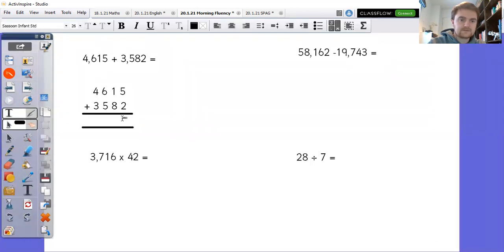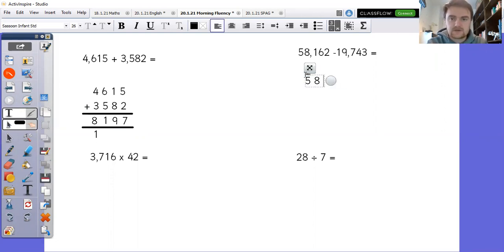So 5 plus 2 is 7. So that means that a 7 can go in there. 1 plus 8 is 9. So a 9 can go in there. 6 add 5 is 11. Now I can't fit 11 into that column by itself, so the ones needs to go there, and the tens gets carried, it gets exchanged. 4 add 3 add 1 is 8, so my answer is 8,197. Hopefully you can sort of see as well that even though those look like large numbers, because that one only had one exchange, that's actually easier than some questions that have got smaller numbers.